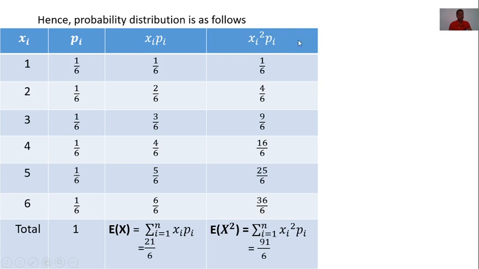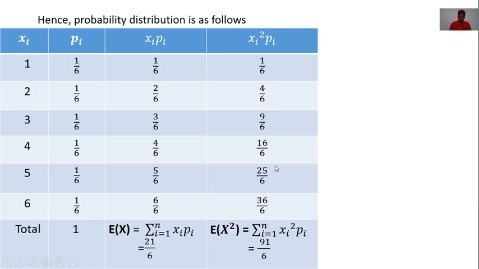Now, the next column is xi square into pi. That means first column square into second column. 1 square is 1, 1 into 1 by 6, 1 by 6. 2 square is 4, 4 into 1 by 6, 4 by 6. 3 square is 9, 9 by 6. 4 square is 16, 16 by 6. 5 square is 25, 25 by 6. 6 square is 36, 36 into 1 by 6 is 36 by 6.